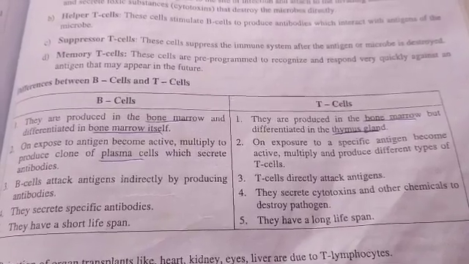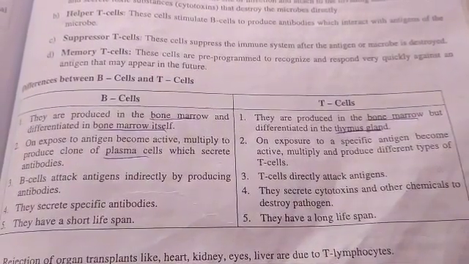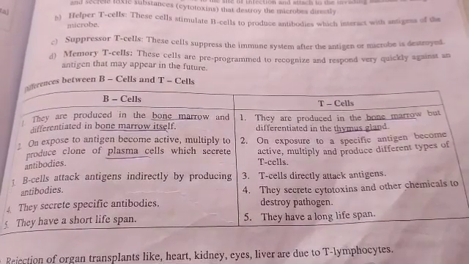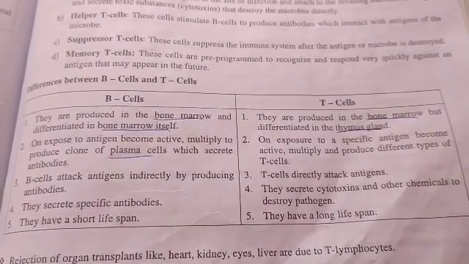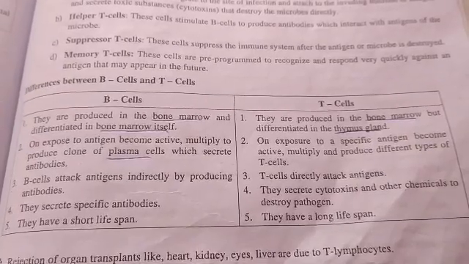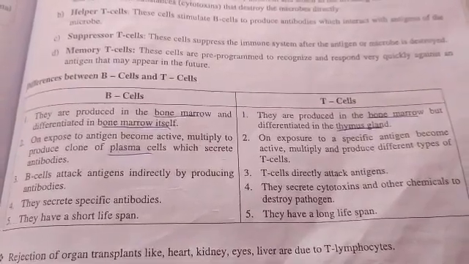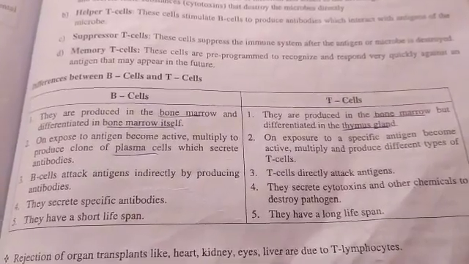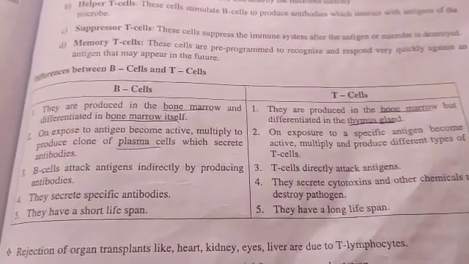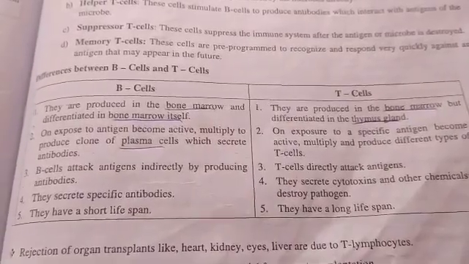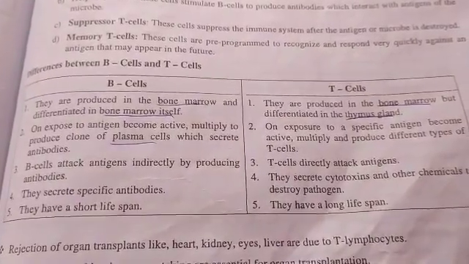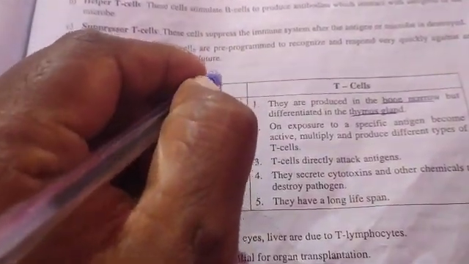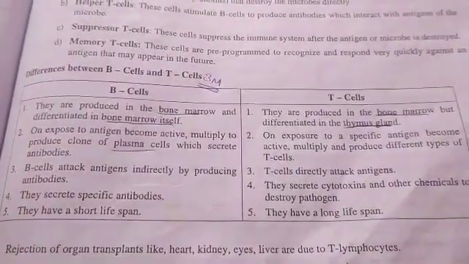Good morning, students. In the last class, we completed the types of cells, that is B lymphocytes and T lymphocytes, and studied antibody stimulation. Now we can note the difference between B cells and T cells. Very important one. It may be asked for 3 marks in the examination.